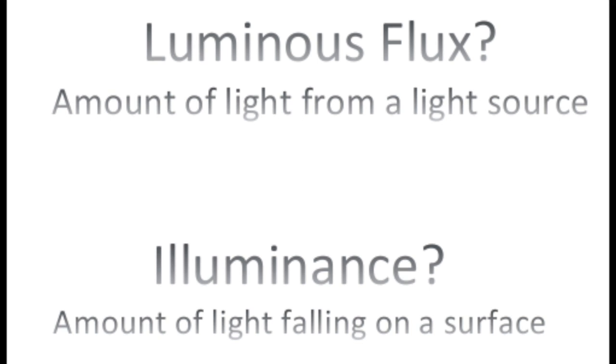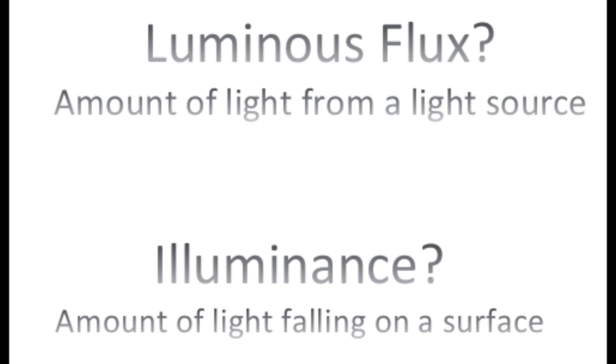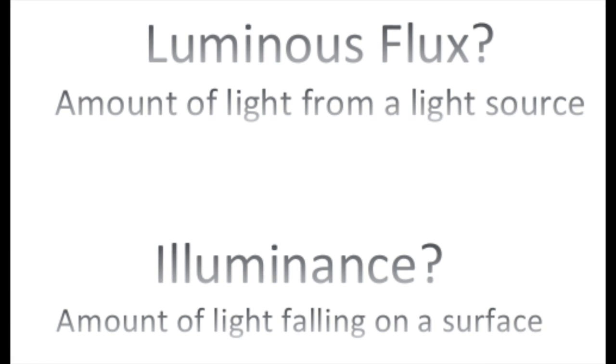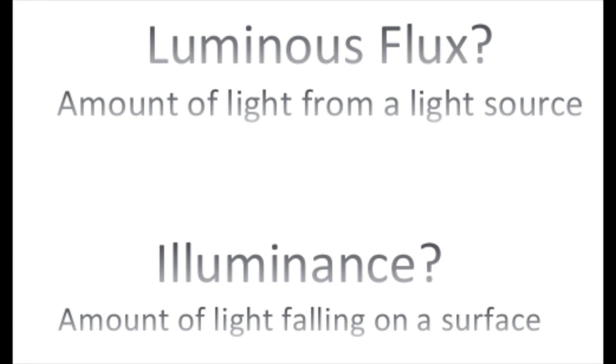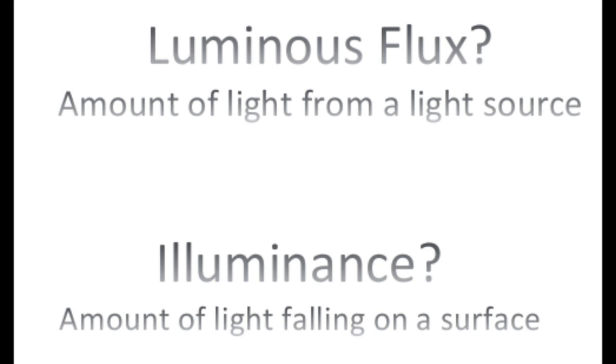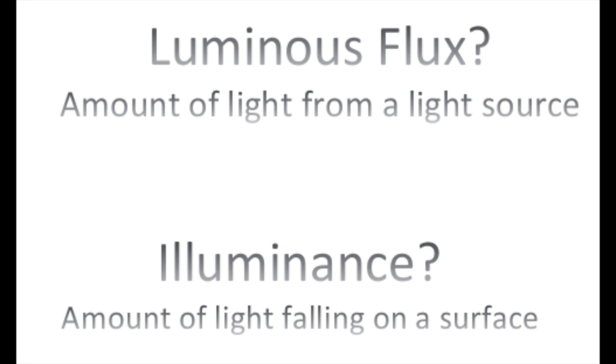The further a surface is from a light source, the less light that falls on the surface, and the darker a surface is, or the less light it reflects. Let's think about what type of brightness the moon is demonstrating. Luminous flux, the amount of light from a light source, or illuminance, the amount of light falling on a surface.